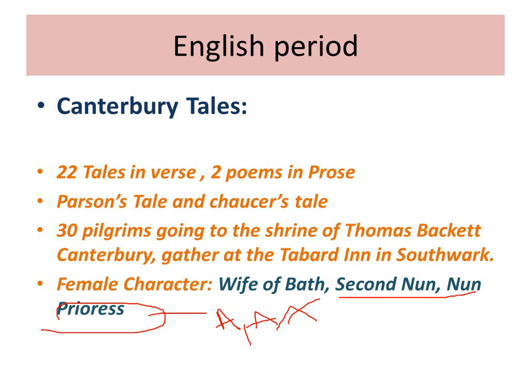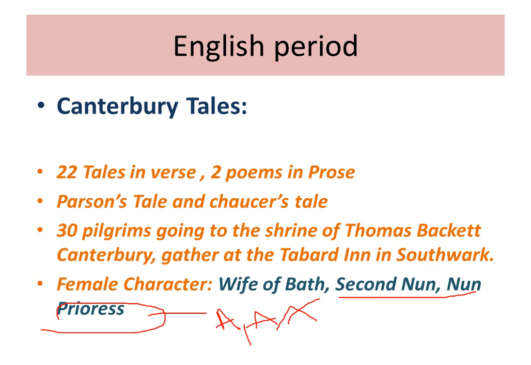We have actually only 29 pilgrims, but including Chaucer and the host, we have 31 characters. But pilgrims in the sense of those who are telling the story, who tell the tale, so Chaucer is one of them, so they become 30. They are going to the shrine of Thomas Becket, and they gathered at the Tabard Inn in Southwark.